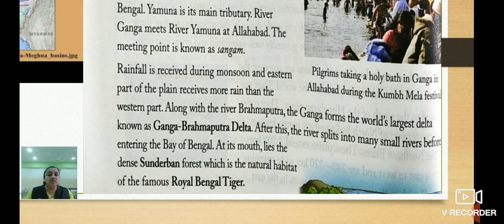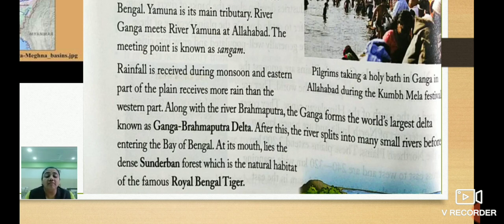Bay of Bengal, it is the ocean, it is the sea. Originating from the Himalayas, they move towards the south direction and then they meet the Bay of Bengal. But before meeting the Bay of Bengal, after the delta region, they both get split into small rivers.